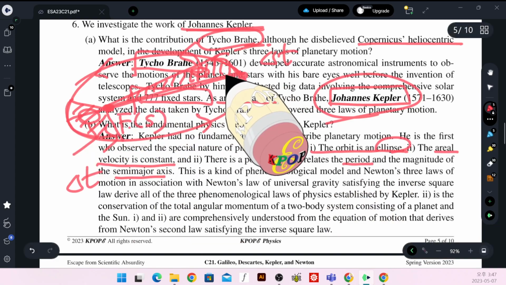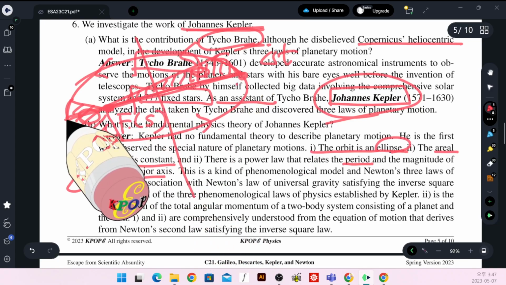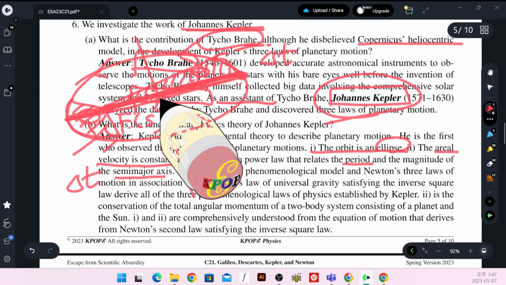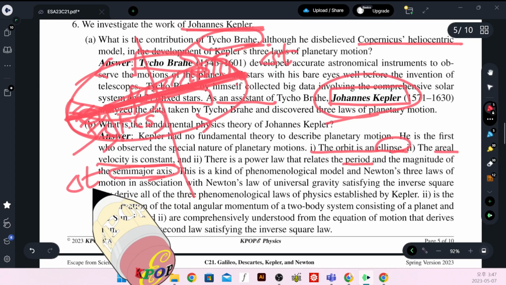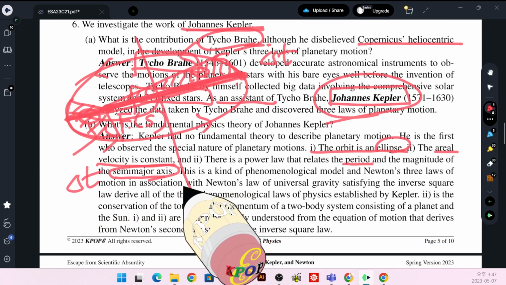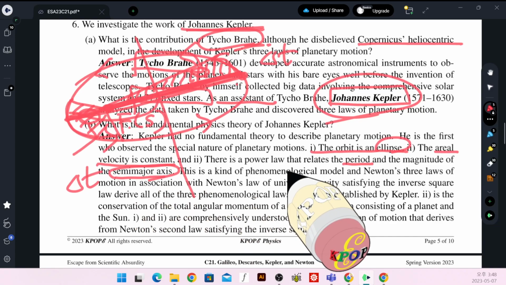This is the major axis, the longest axis, and half of this is called the semi-major axis. The third law is called the harmonic law. We shall find later that the harmonic law is closely related to the solution of the simple harmonic oscillator.